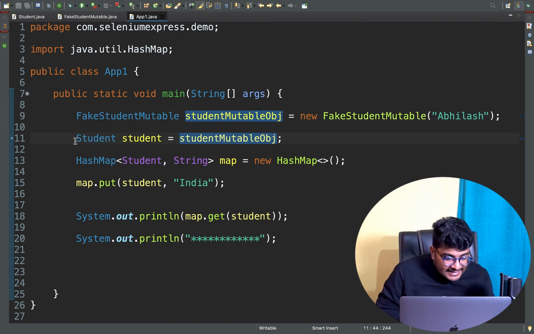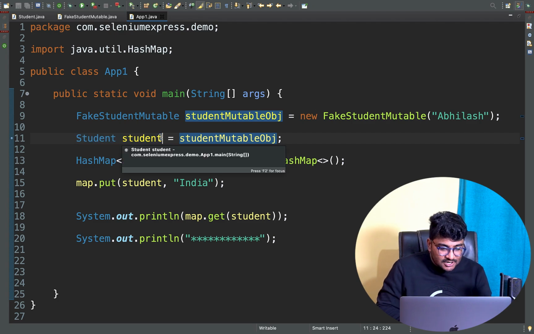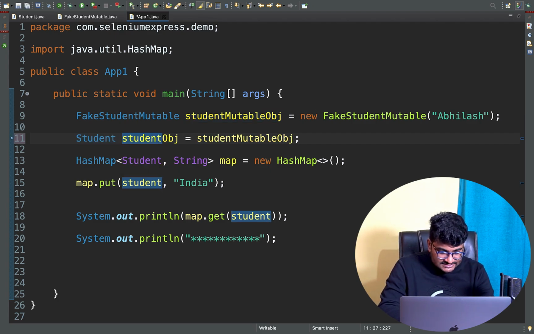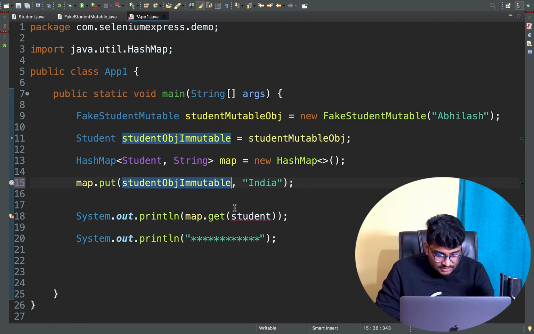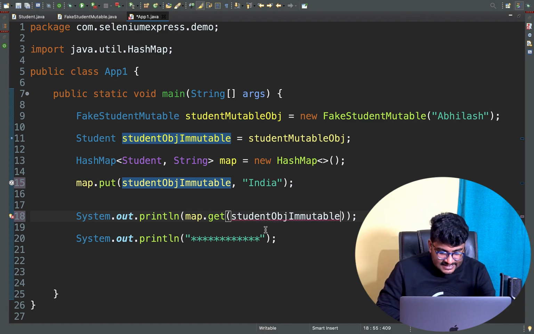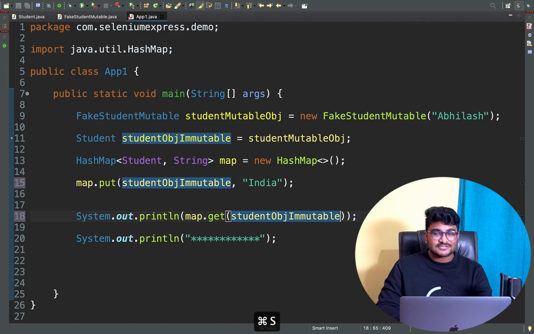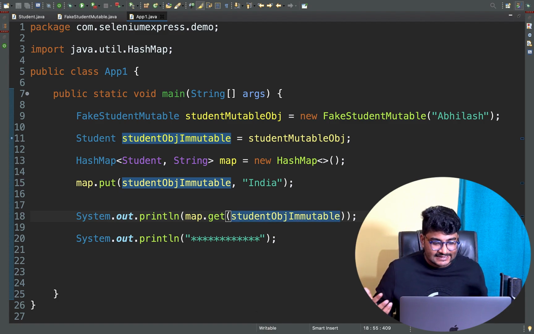Okay, now my parent class, which is student object, let me say student obj immutable. Okay, this is an immutable object. Okay, and let me also change this key just right here. Okay, cool. And also in the get method, let me change that to student object immutable. Okay, that's going to make so much sense whenever you're reading it.